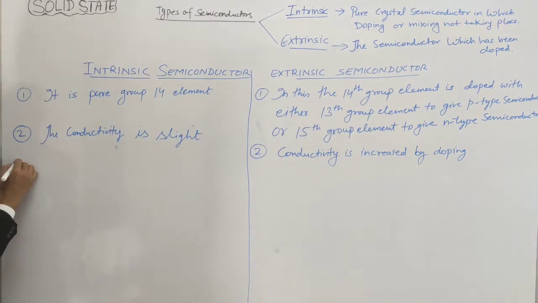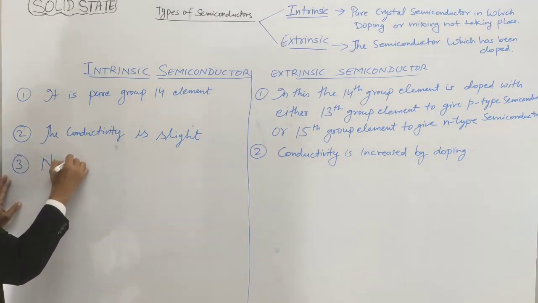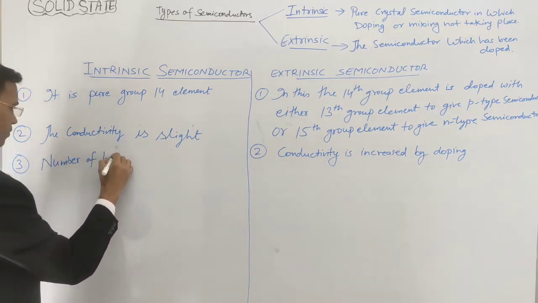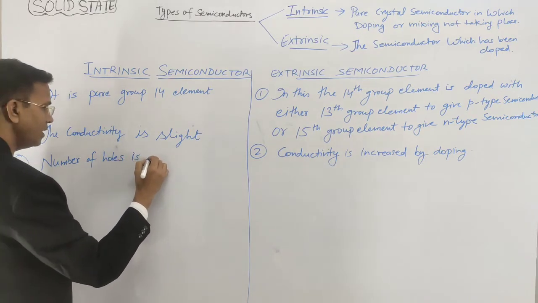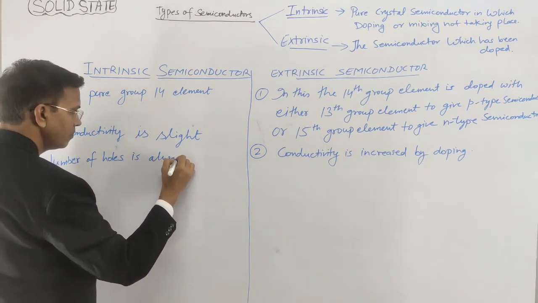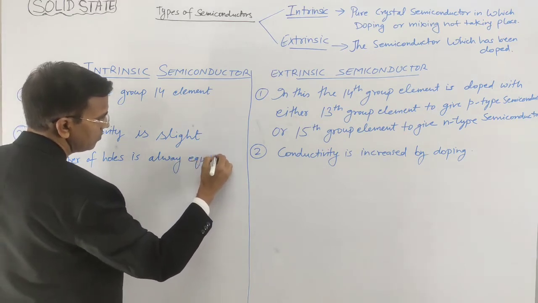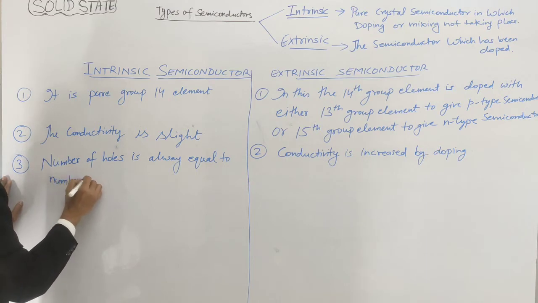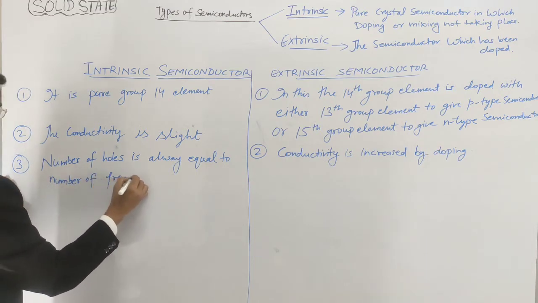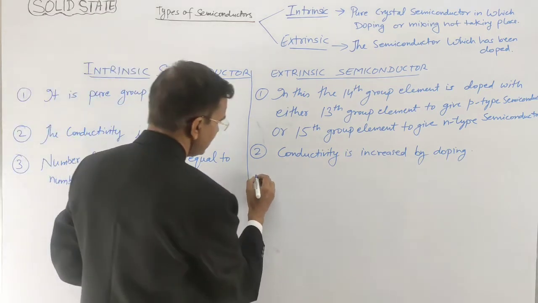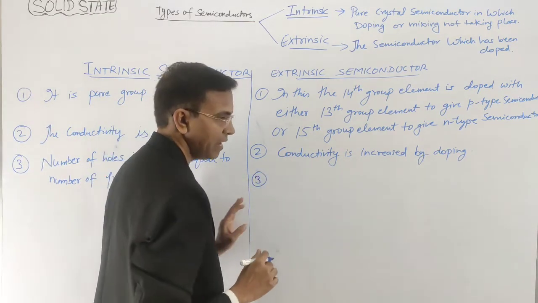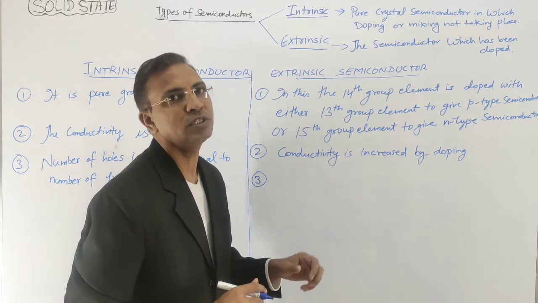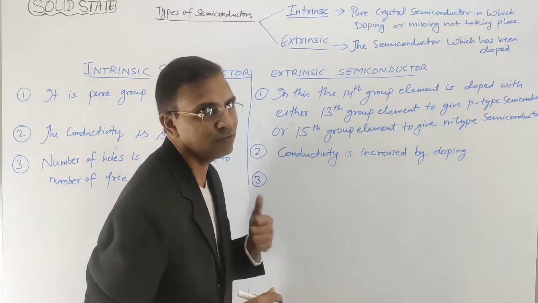Now the next point is, in intrinsic the number of holes is always equal to the number of free electrons. In extrinsic, in n-type the number of free electrons is more than holes, and in p-type the number of positive holes is more than the number of free electrons.